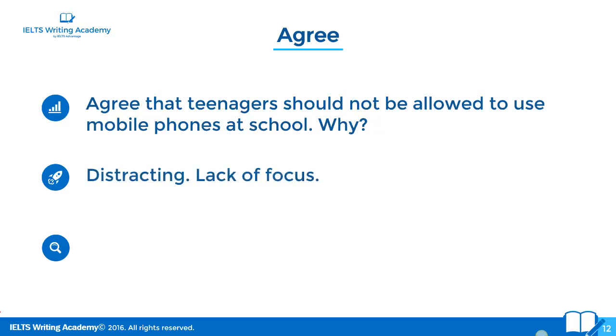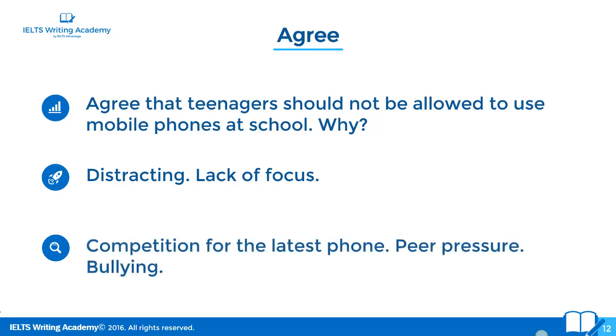It's distracting. They can't focus on their studies. Very simple, very obvious, very relevant, very specific. It answers the question. It's a good idea. Competition for the latest phone, so peer pressure and bullying.